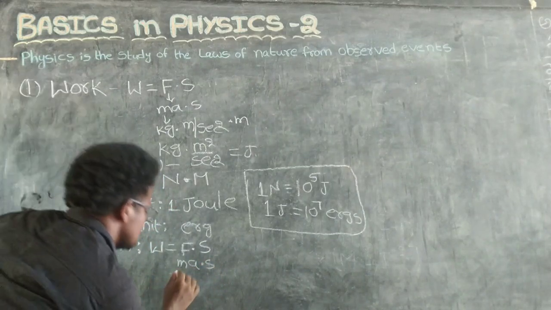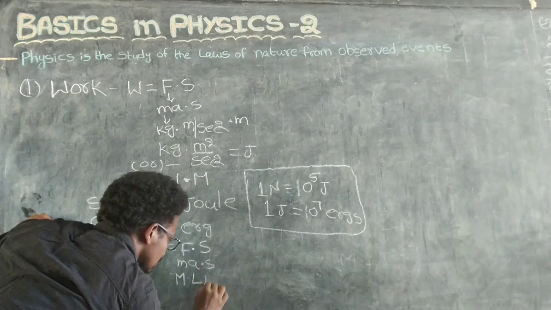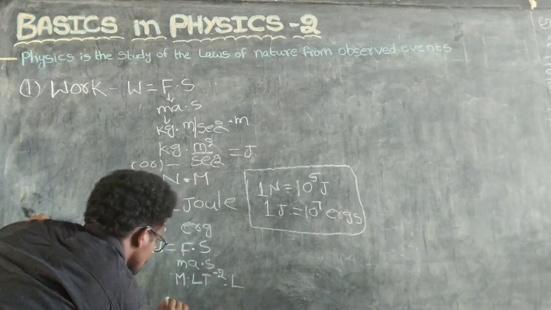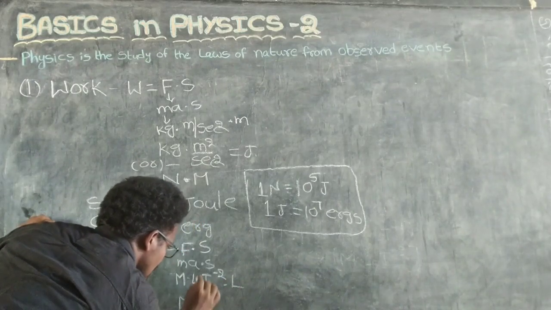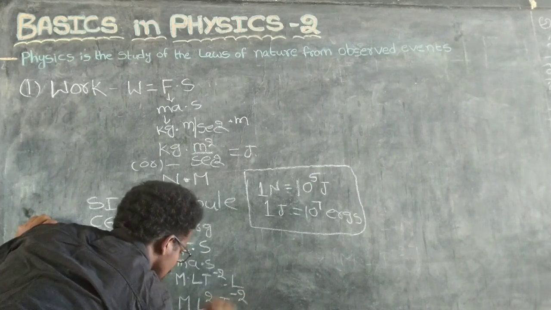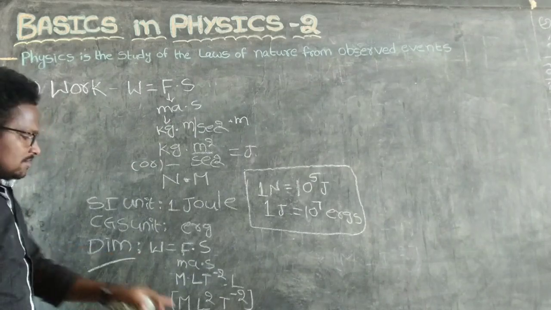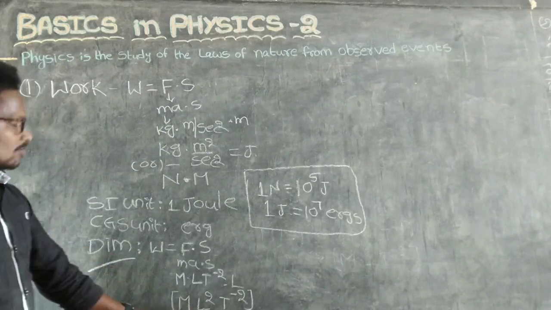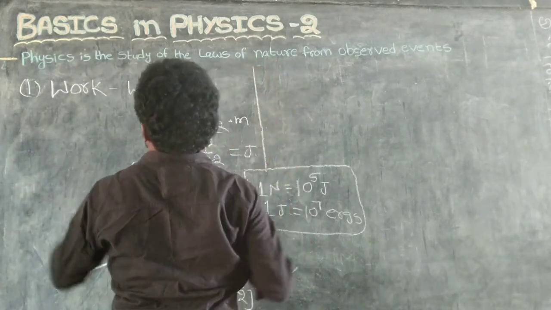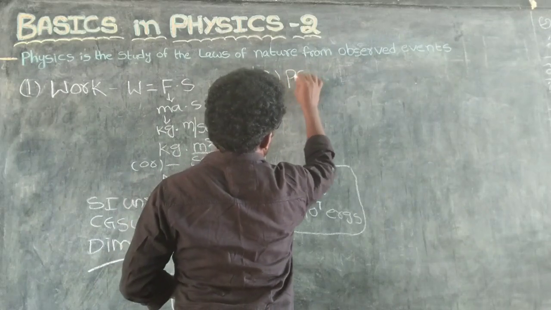M stays M, acceleration is L into t power minus 2, and displacement is L. So M L square t power minus 2. This is the dimensional formula of work.